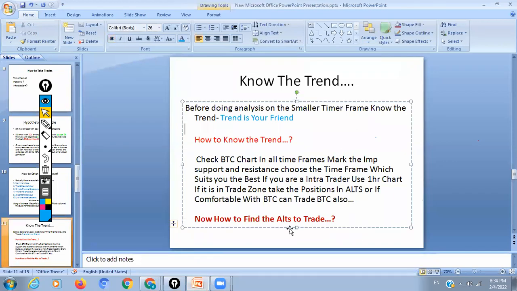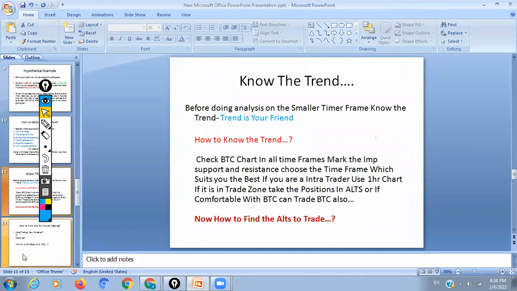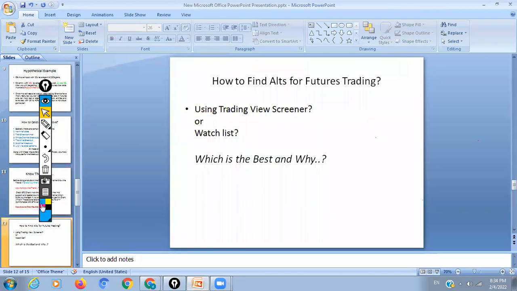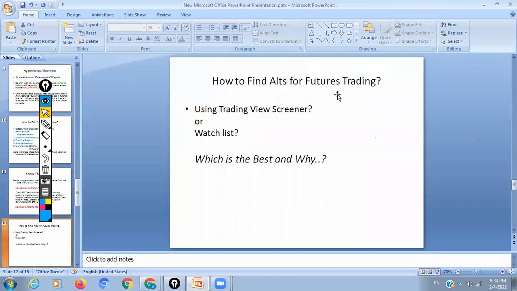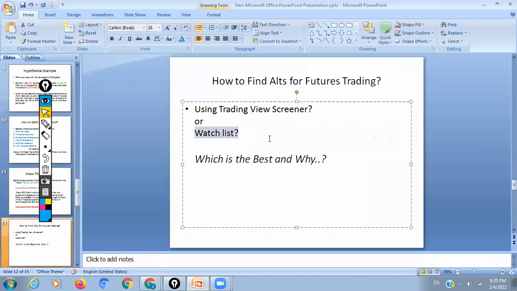So how to find the actual altcoins to trade? Most people think there are around 6,000 coins, but we should catch the running horses. So how do we do that? There are two techniques here: the TradingView scanner and also the watch list. Basically I follow only the watch list, and this is the best thing ever. I'll show the TradingView scanner also for you.